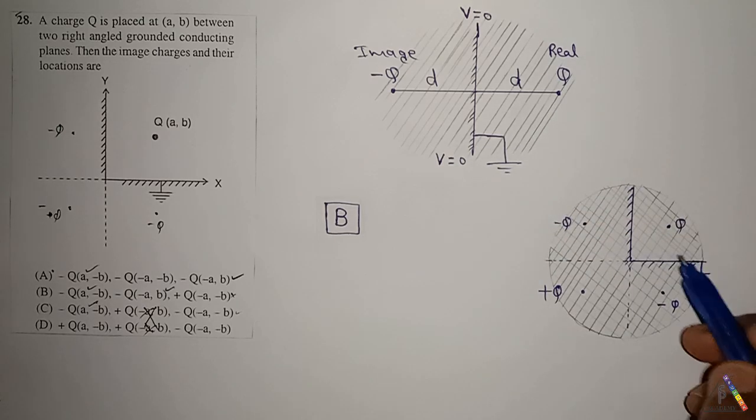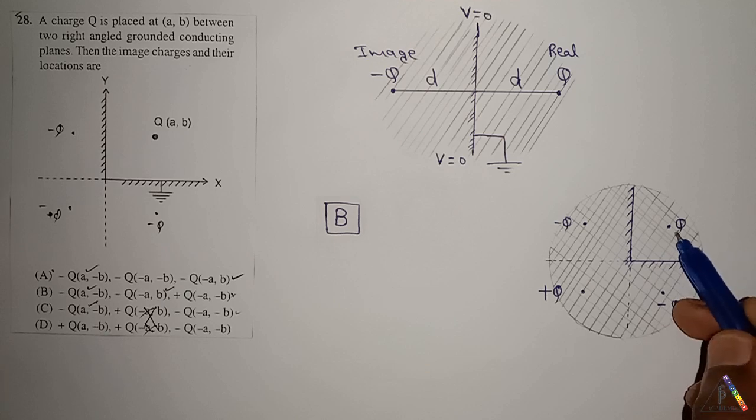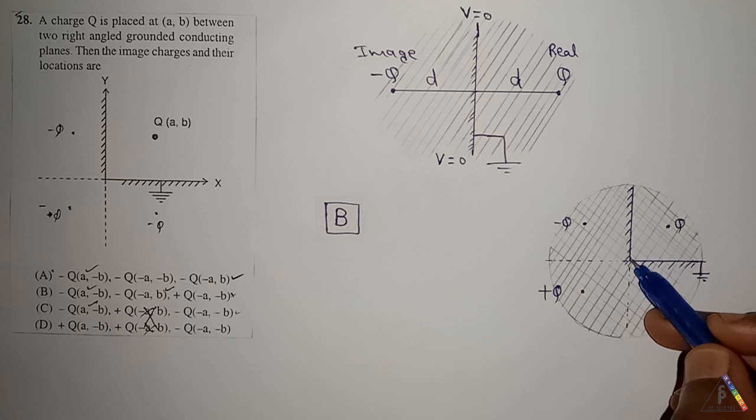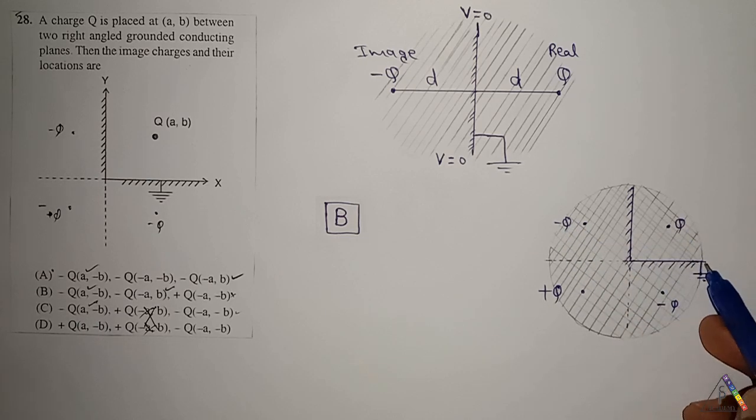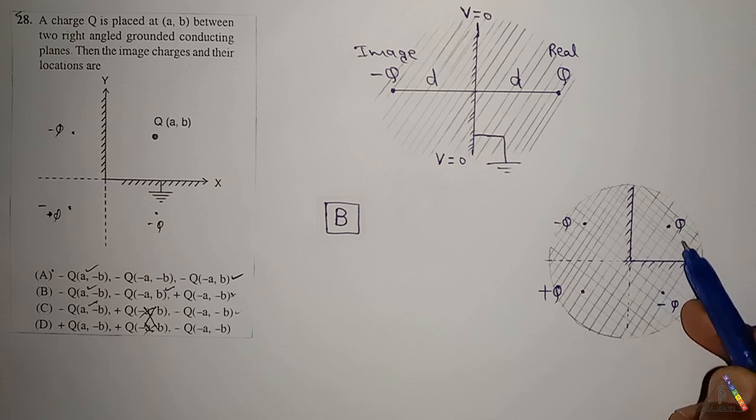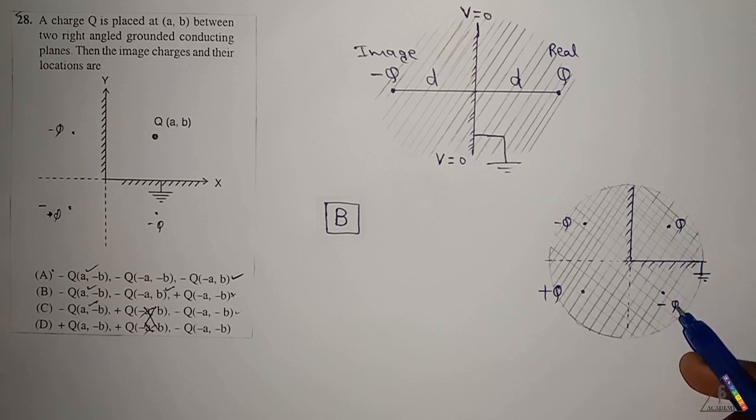Therefore, for perpendicular conducting planes, if there is a charge q, for this grounded conductor the image charge will be minus q, and for this grounded conductor, the image charge will be minus q.